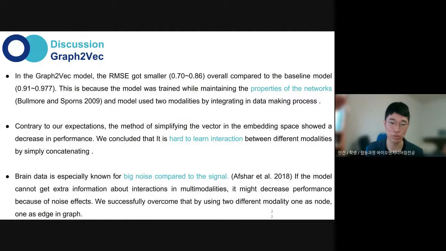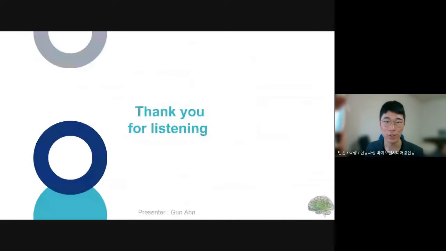2 simple methods. To conclude, since brain data is especially known for being noisy, we needed to take care in using multimodality to get only extra information, but not noise. However, we successfully overcame that by using 2 different modalities, one as node feature and one as edge in our graph. And here are the references. Thank you for listening.